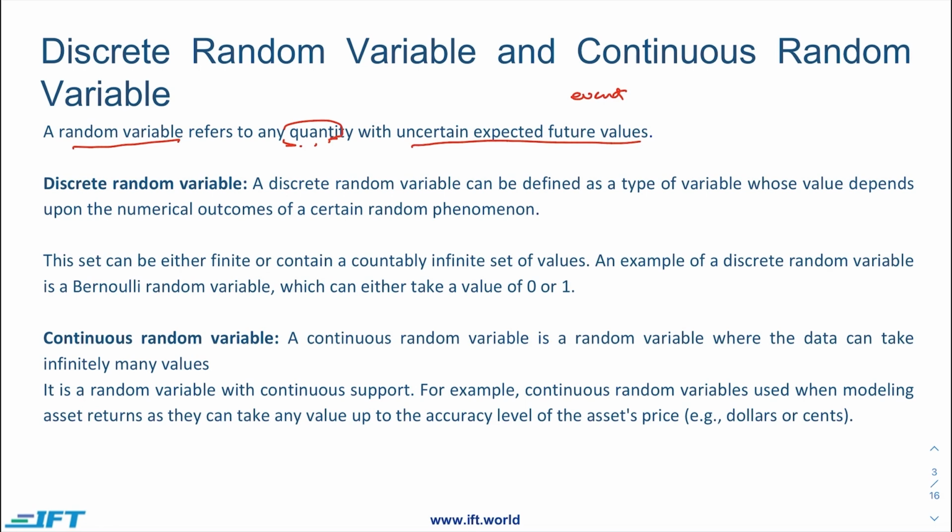A random variable is an event in which we are interested. For example, if we want to know the probability of rain, then it would be a random variable. The probability of rain on a particular day would be a random variable because the value would be uncertain.